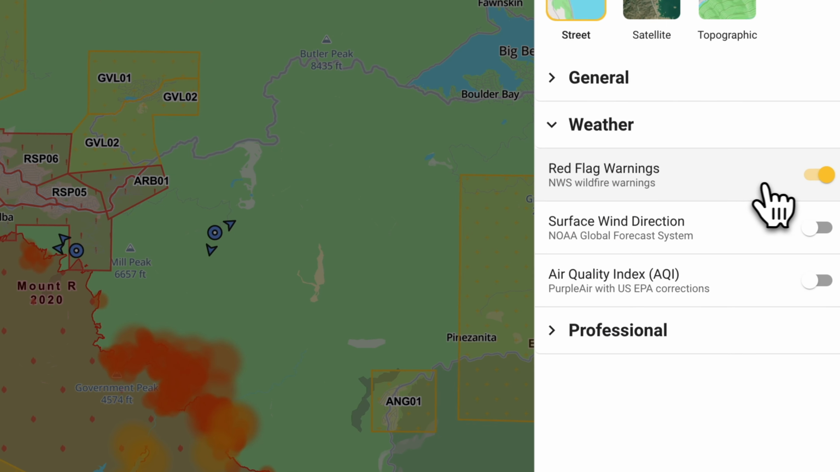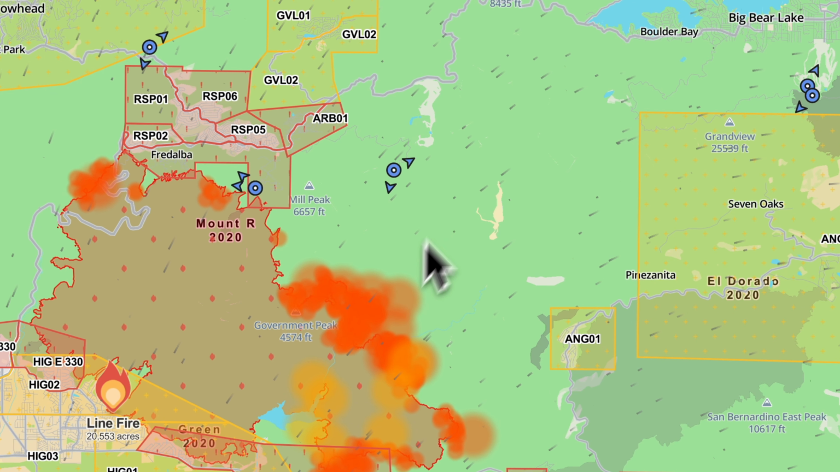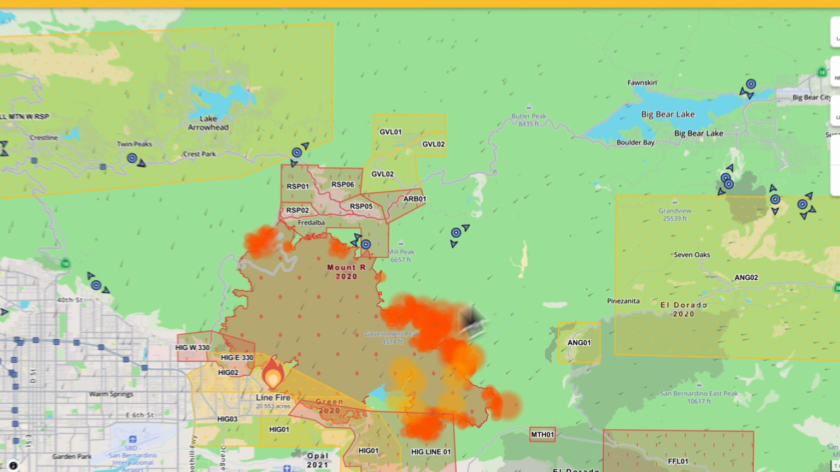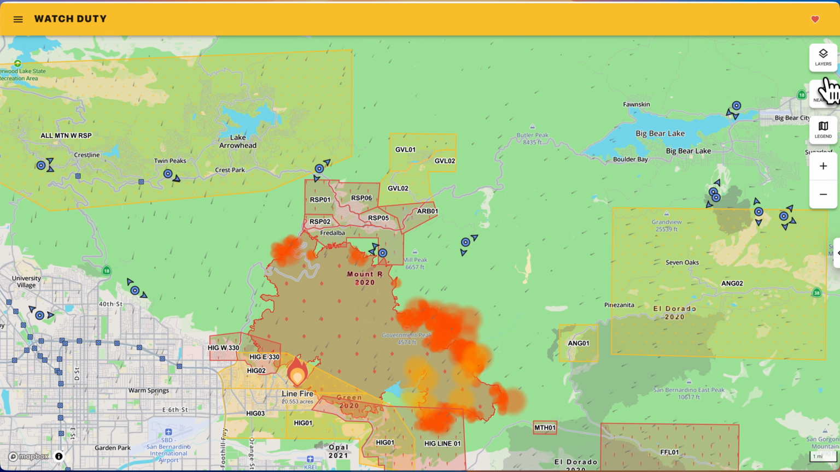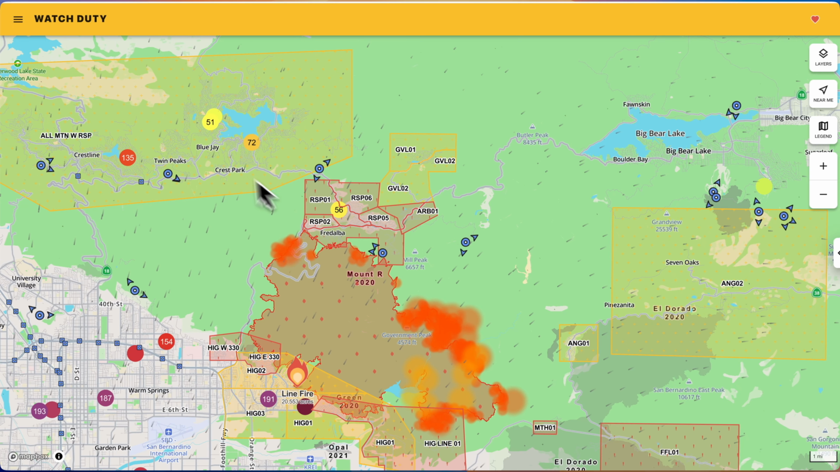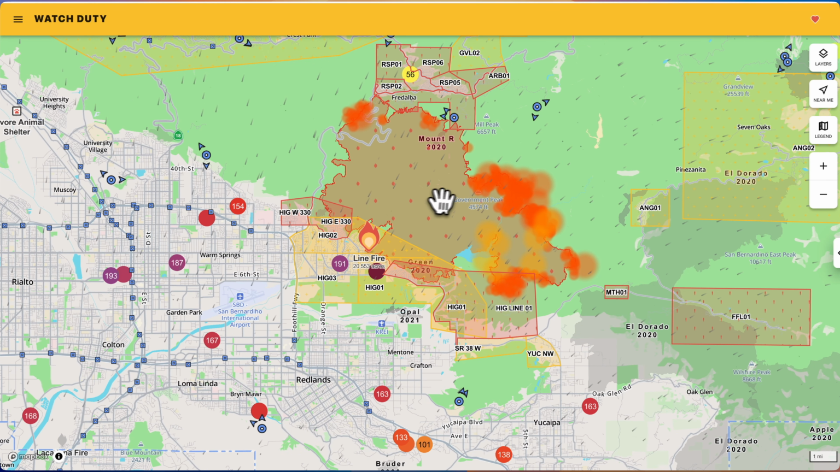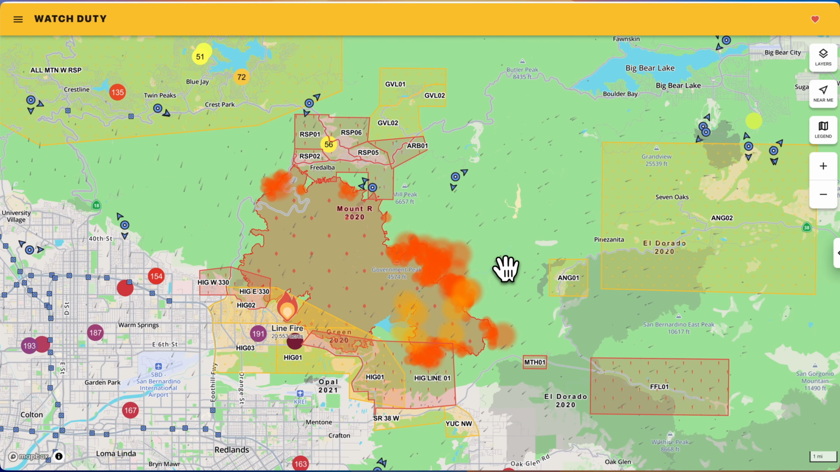We can go into weather. There's red flag warnings. These are wind warnings. And then we also have the surface wind direction. So this is going to tell us which way the wind is blowing. So you can see the wind is blowing this back this way, which is, I think, a good thing for the fire. And then we also have the air quality index that gives us the air quality. Obviously, it's very poor in these areas here that are around the fire.